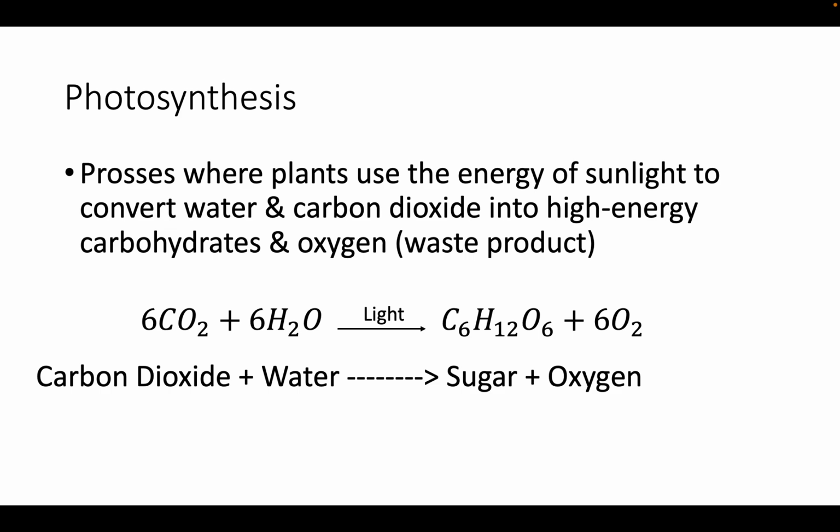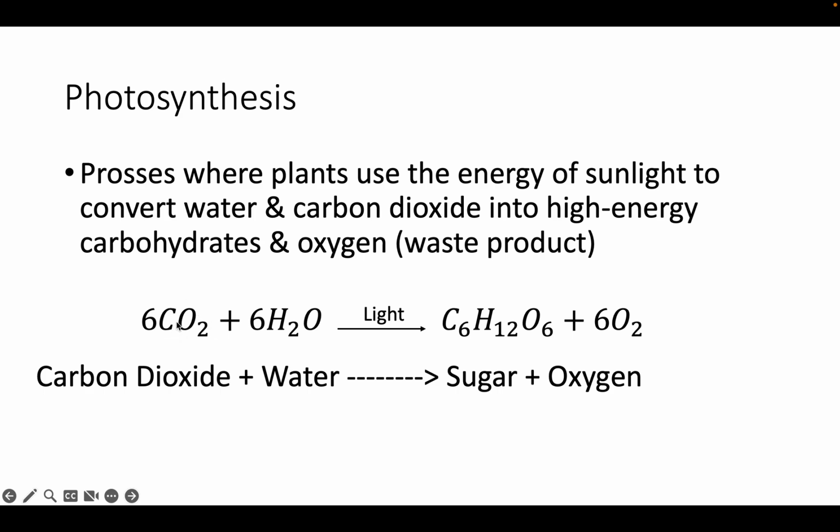So, what is photosynthesis? I talked about it before. This is the process where plants and other autotrophs use the energy of sunlight to convert water and carbon dioxide into high-energy carbohydrates and oxygen as your waste product, okay? You don't really have to balance an equation. This isn't chemistry, so don't worry about these sixes too much.